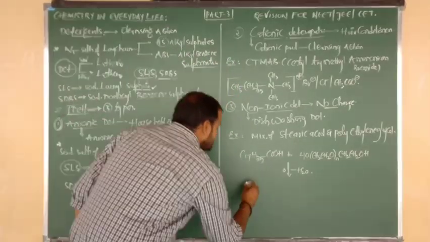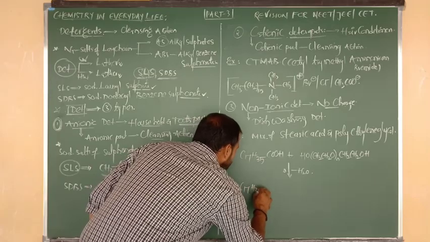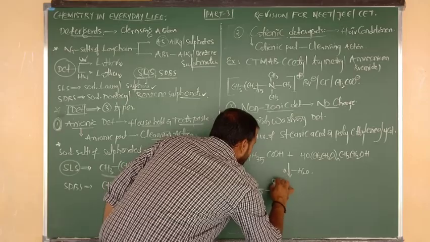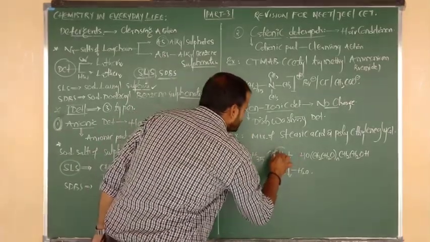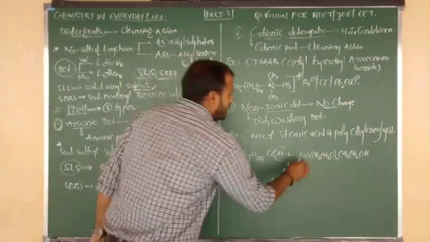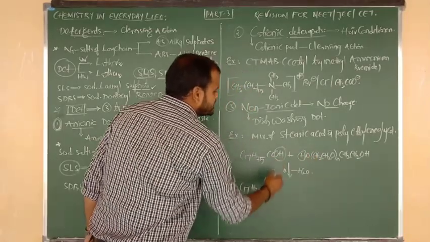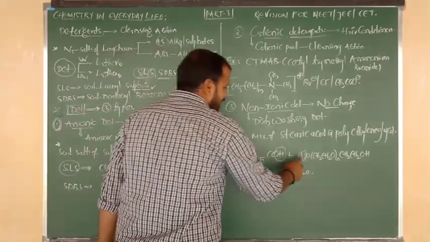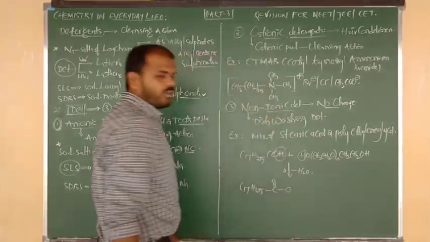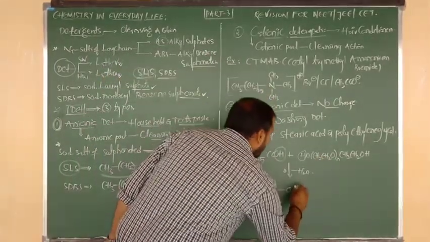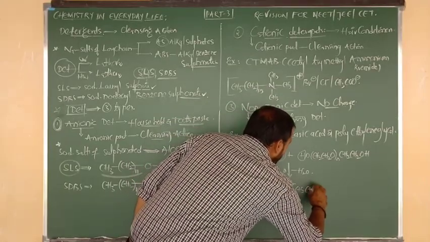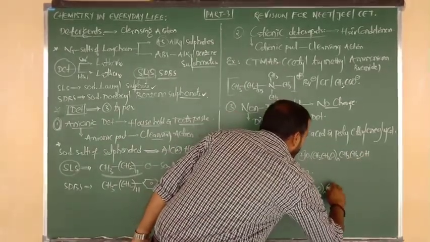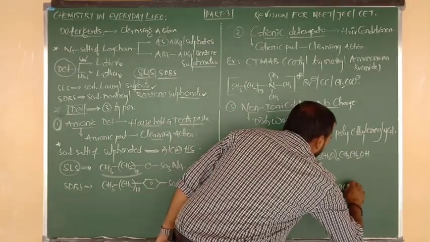C17H35 as it is, connected to C double bond O. From this we remove the OH group, and from the other side we remove H. H plus combines with OH and is removed in the form of H2O. The remainder is connected to O, then CH2CH2O taken n, again connected to CH2CH2O.